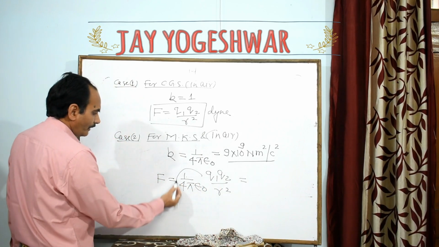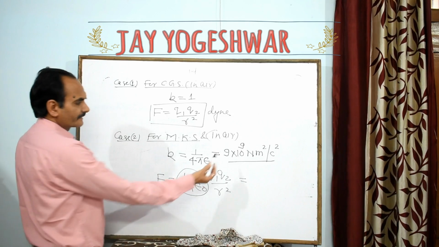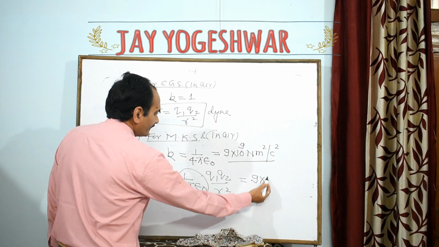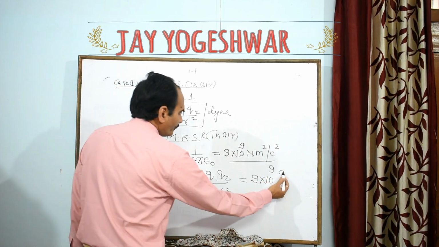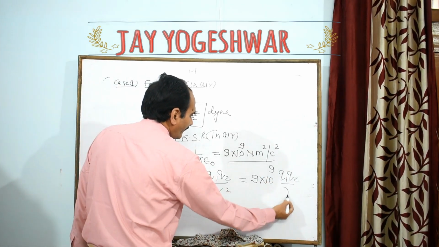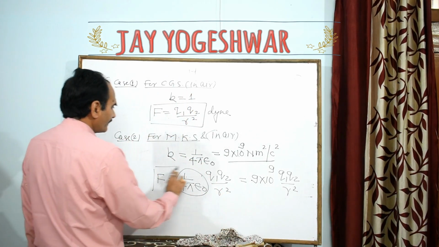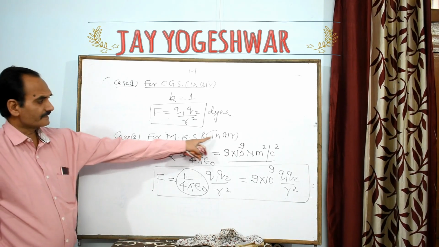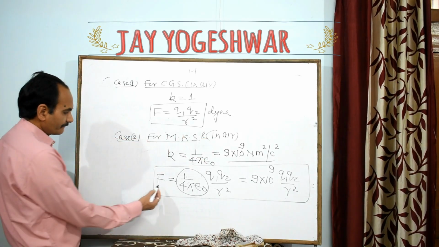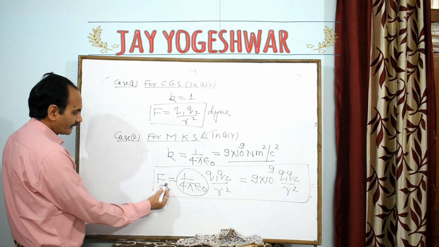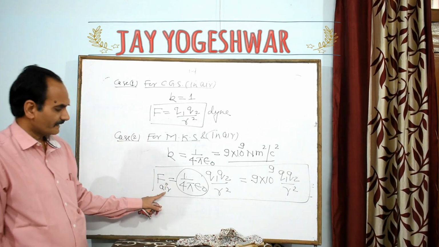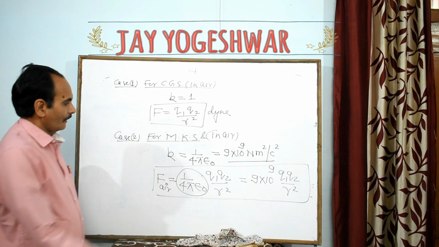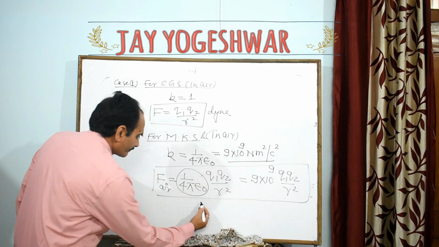Now put the value of this 1 upon 4 pi epsilon naught, that is 9 into 10 to the power 9. So the formula becomes F equals 9 into 10 to the power 9 Q1 into Q2 upon r square. This is the formula for the force between two charges placed in air, but we are measuring in the MKS system. Where epsilon naught,